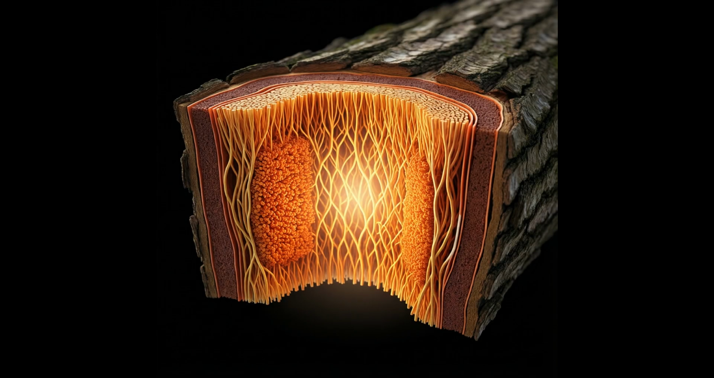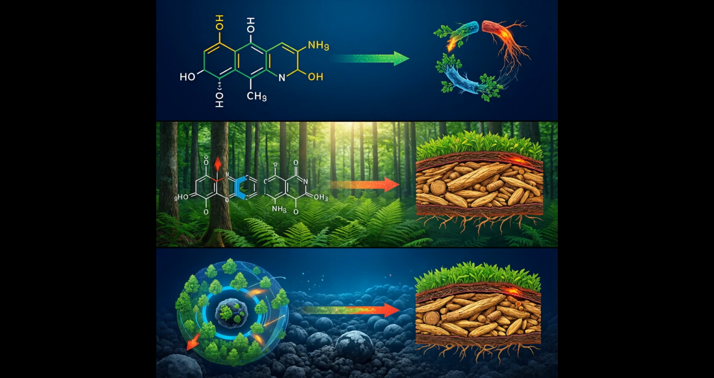Now that the mystery is on display, let's peel back the layers of lignin itself. Lignin is a complex aromatic polymer woven into every woody cell wall, giving trees their strength and resistance to decay. Fungi have evolved specialized oxidoreductases: lignin peroxidase, manganese peroxidase, and laccase to attack it. These enzymes generate phenoxy radicals that break the toughest bonds.